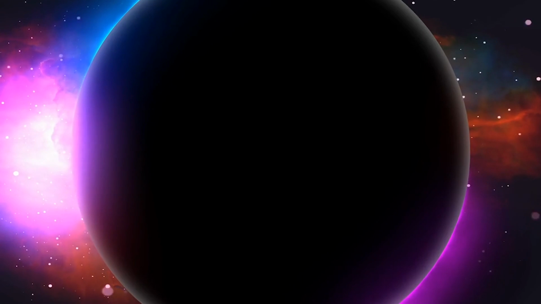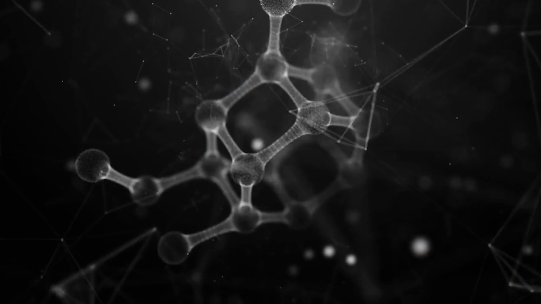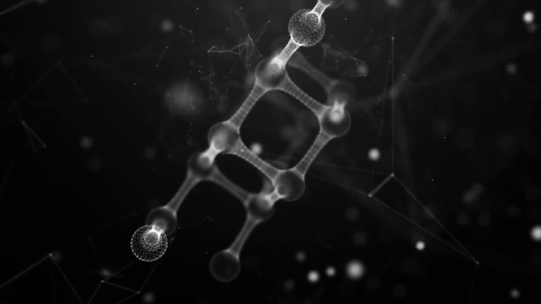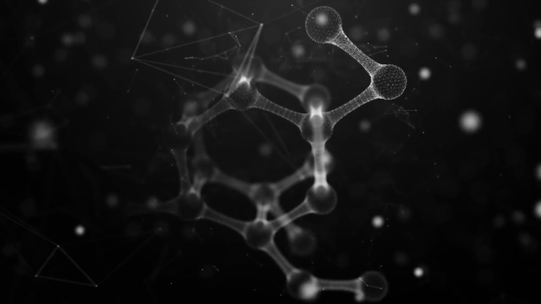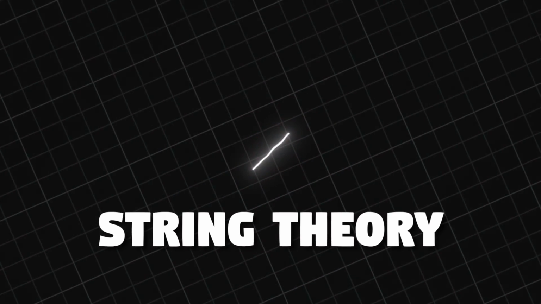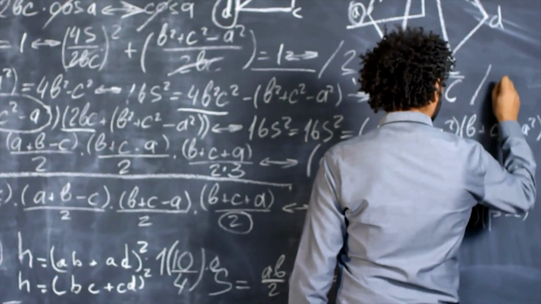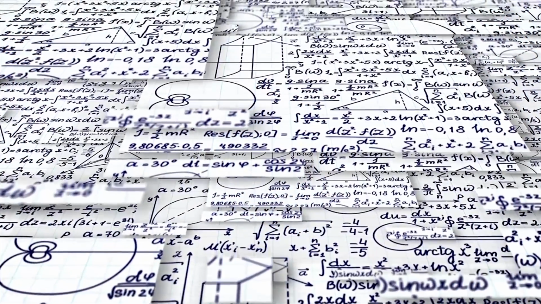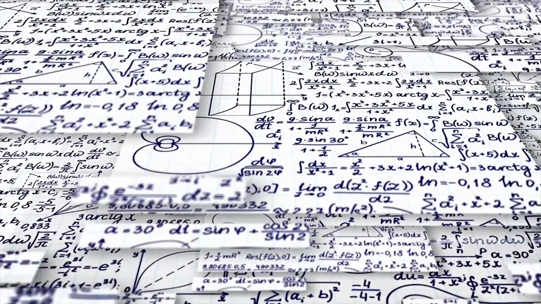The effects of gravity can only be observed on the scale of extremely large objects in space, while quantum particles are so small that gravity becomes negligible in their interactions. In an attempt to reconcile these seemingly incompatible theories, string theory was developed. String theory seeks to unify all the fundamental forces of nature, including gravity, into a single framework or theory of everything. However, string theory remains a theoretical construct, and its predictions have yet to be experimentally verified.